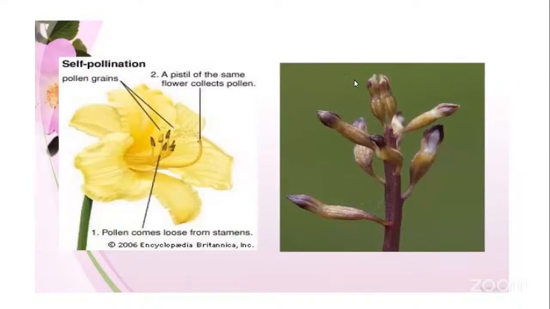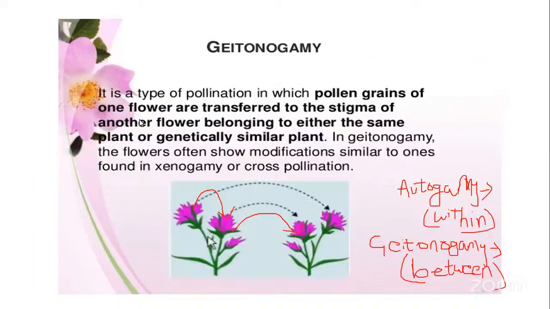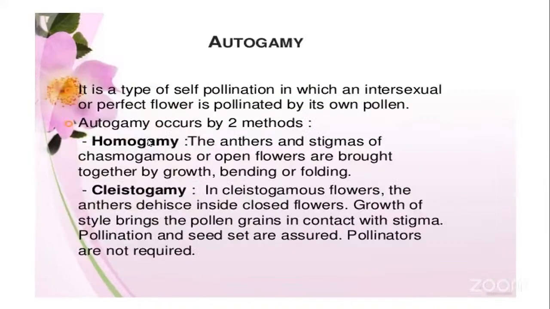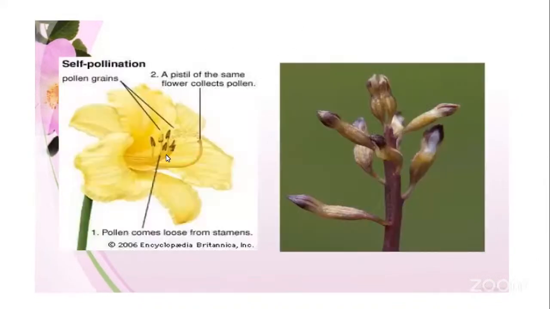So this is a beautiful diagram of the flower. You can see here, this is the diagram of cleistogamous flowers, that is the closed flowers. The flowers will never open. They are in the bud condition. And here, this is an example of the homogamous, that is the chasmogamous flowers, homogamy.